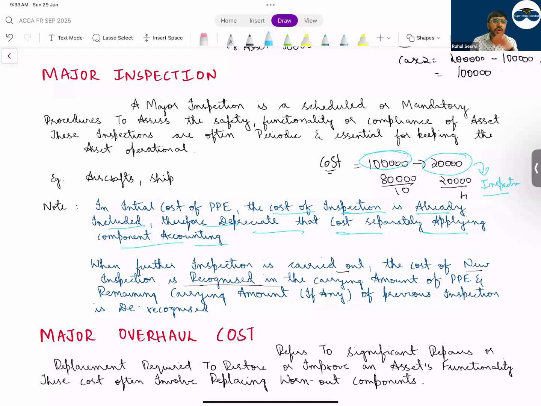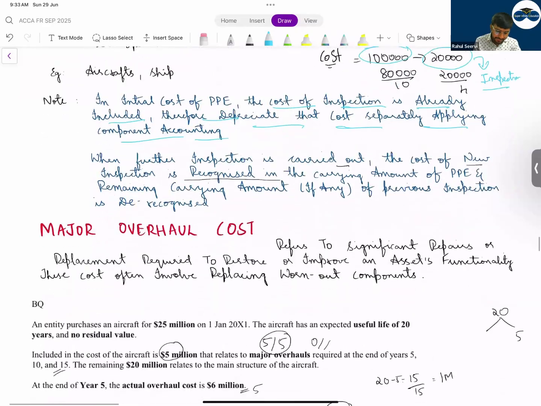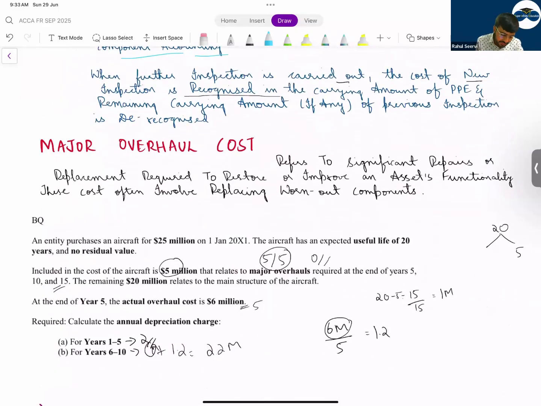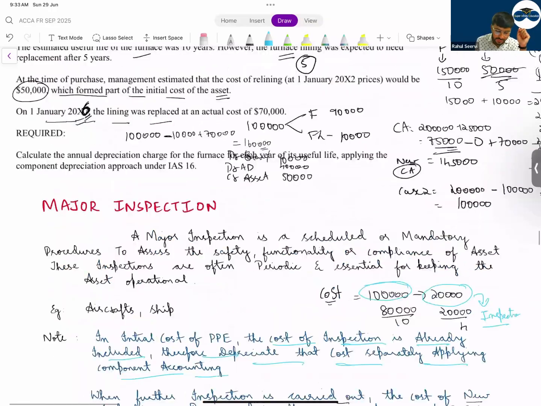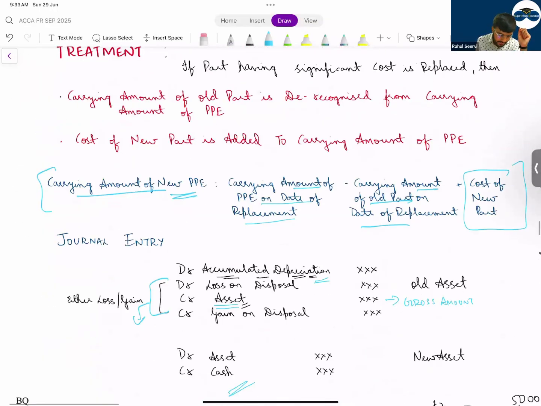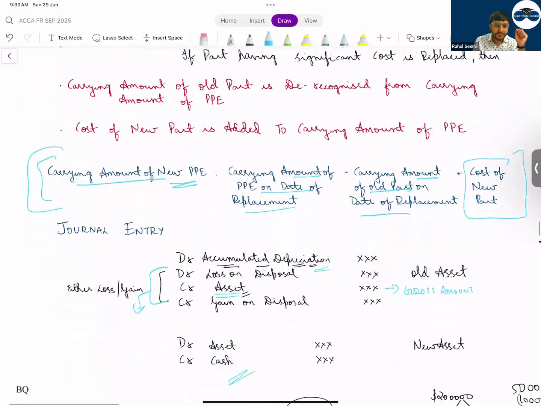Should you keep this in mind, or will the examiner give you directly what should be done? The examiner will give you directly what should be done. Then, can I say this is the same treatment? Major overall cost refers to what? Part replacement. If you are replacing any part, which formula will we use? This formula that we have studied, we will use this.